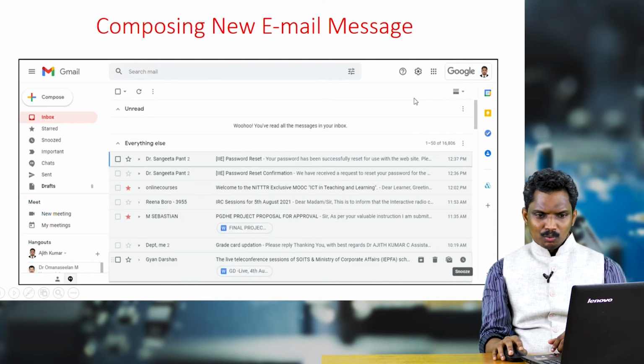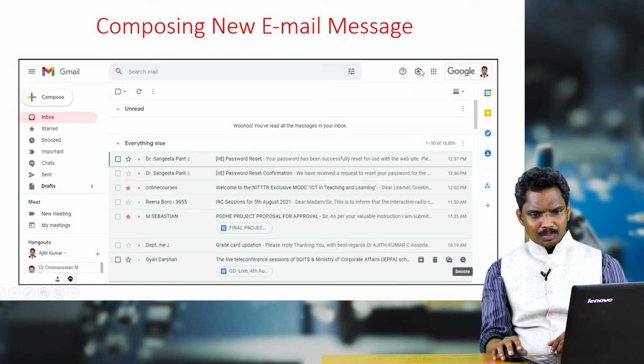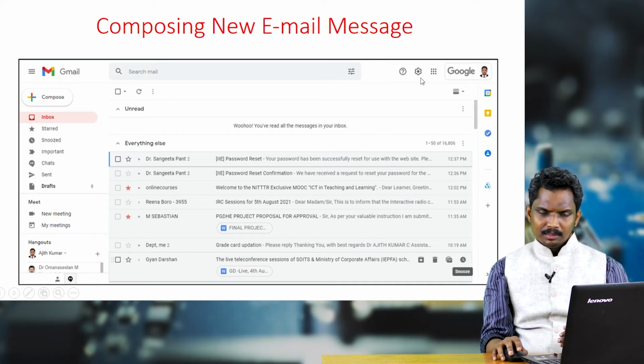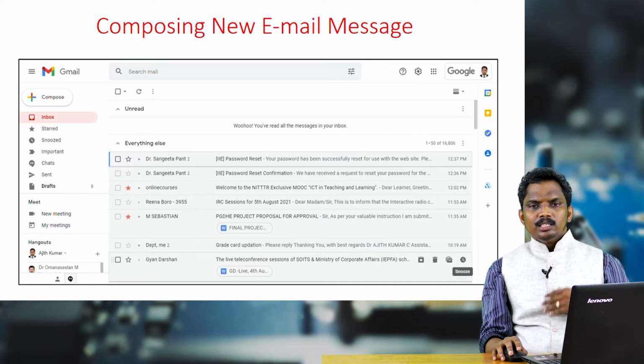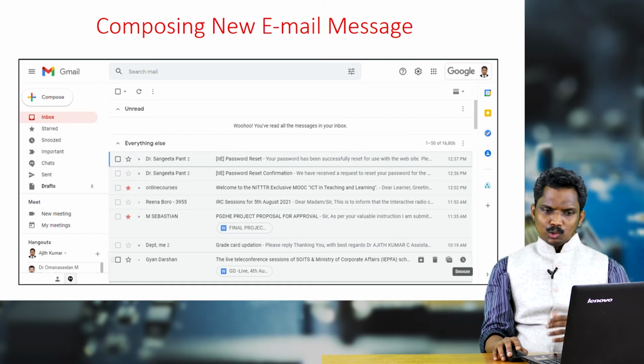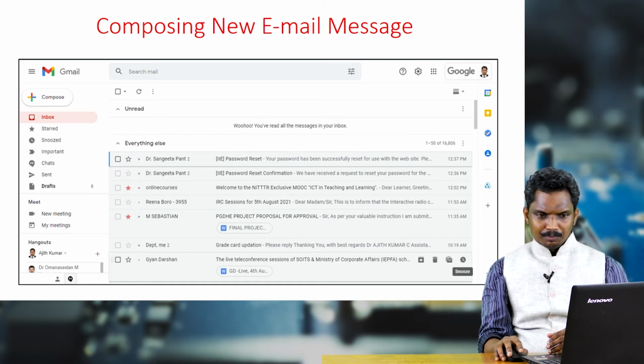You can click on this wheel type link or icon, which will help you to change the settings of your Gmail. I will also show that at the end of my presentation.